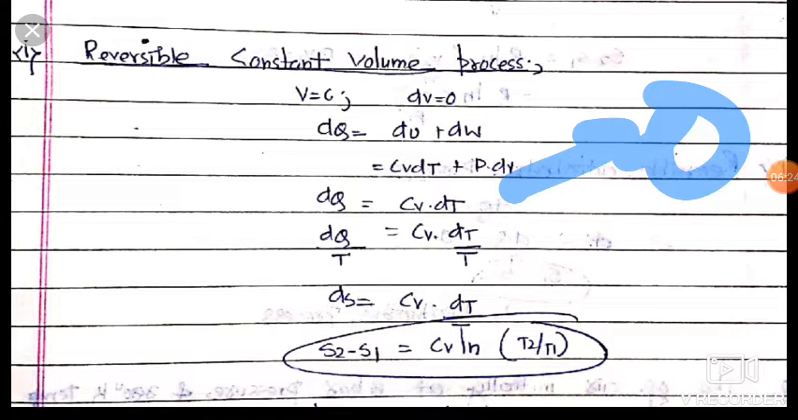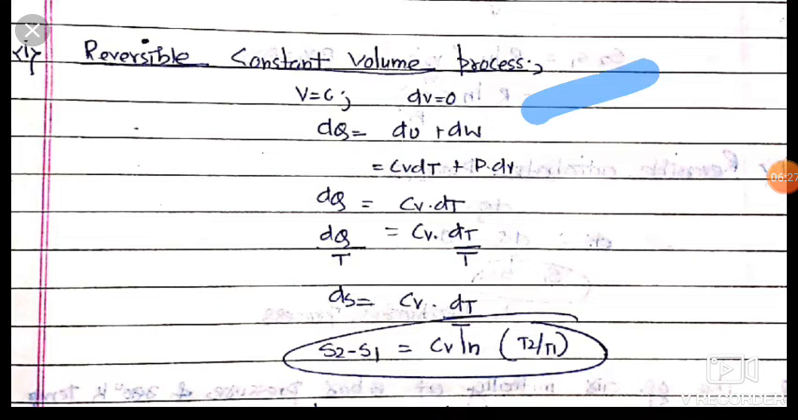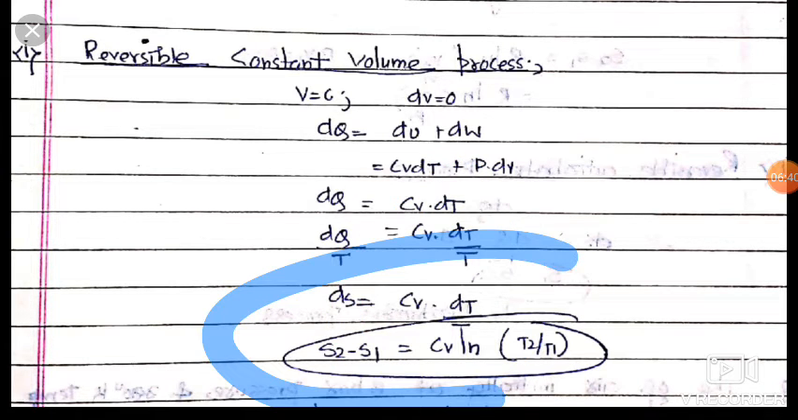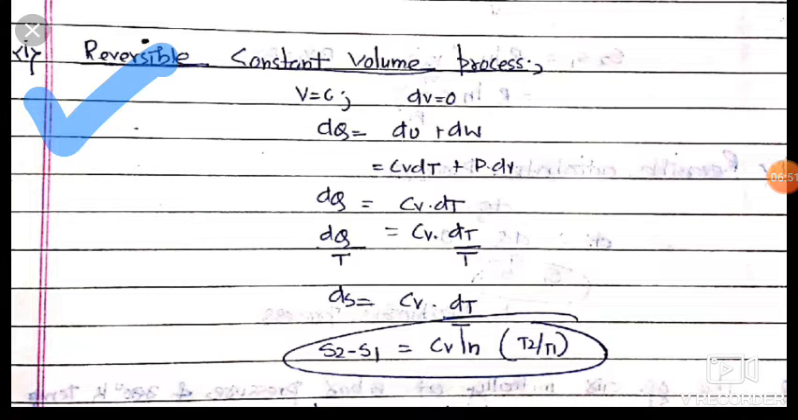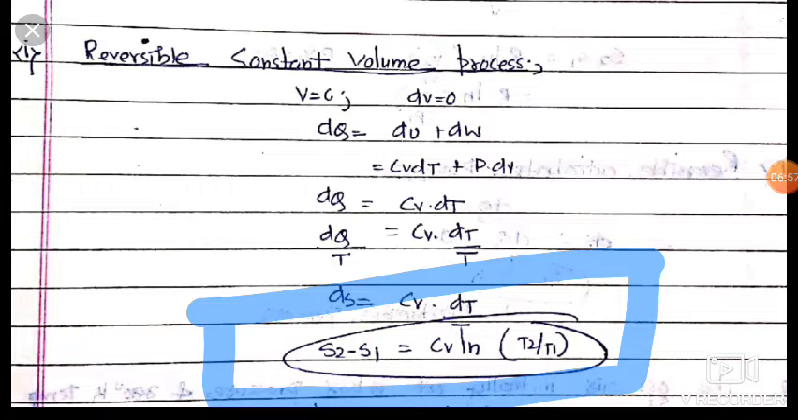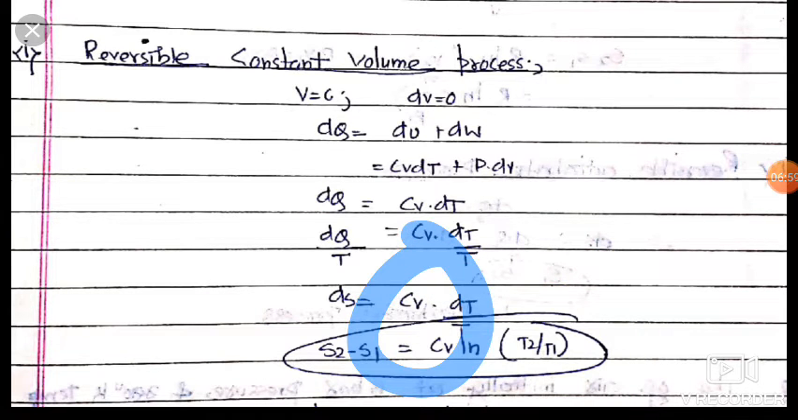Again we are dividing this by temperature. So friends, dq upon t is equal to cv dt upon t. And friends, we will integrate this. dq upon t is equal to ds and this becomes cv dt upon t. Now we will integrate: s2 minus s1 is equal to cv ln t2 upon t1. This is the entropy change for reversible constant volume process. Okay friends, volume is constant, so we will use here cv, specific heat at constant volume. So it is cv ln t2 upon t1.